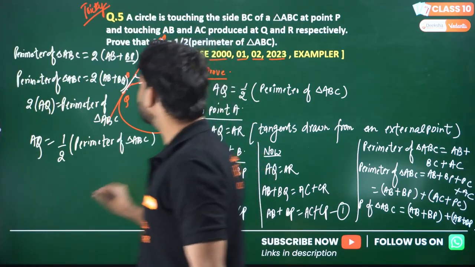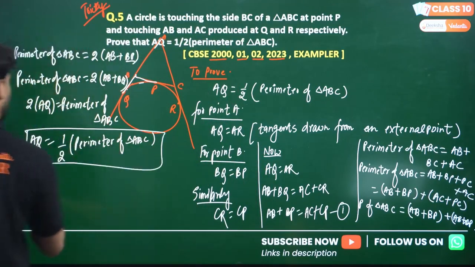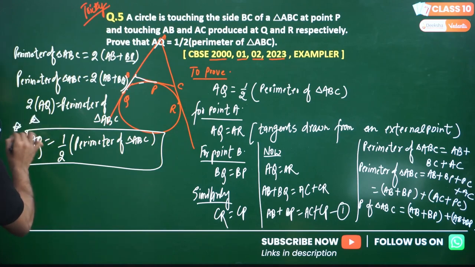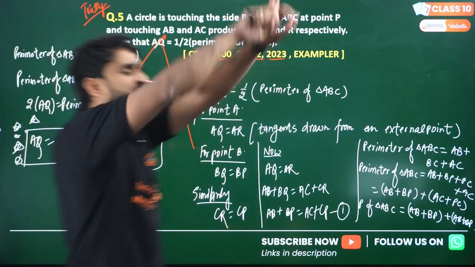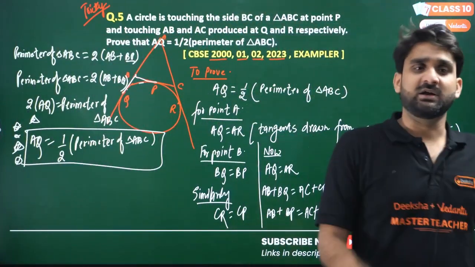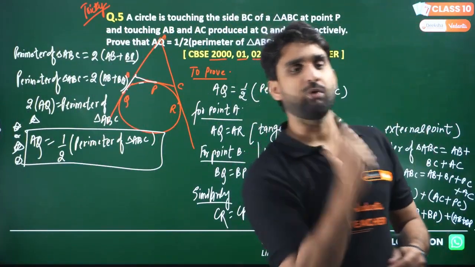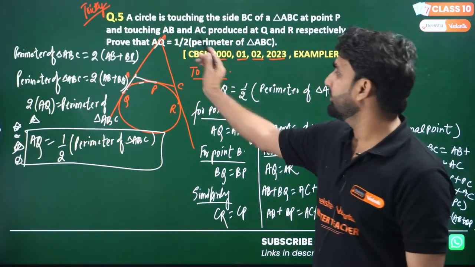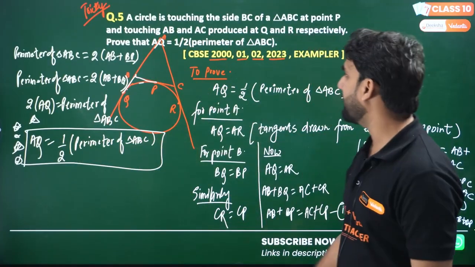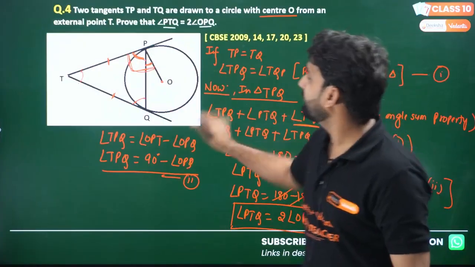So this is not a question, this is a formula also. When can we use this formula? When a circle is touching any triangle. If there is any triangle outside and a circle is touching the triangle at any point, in that situation we can use this formula. So AQ will be equal to half perimeter. We have proved here.